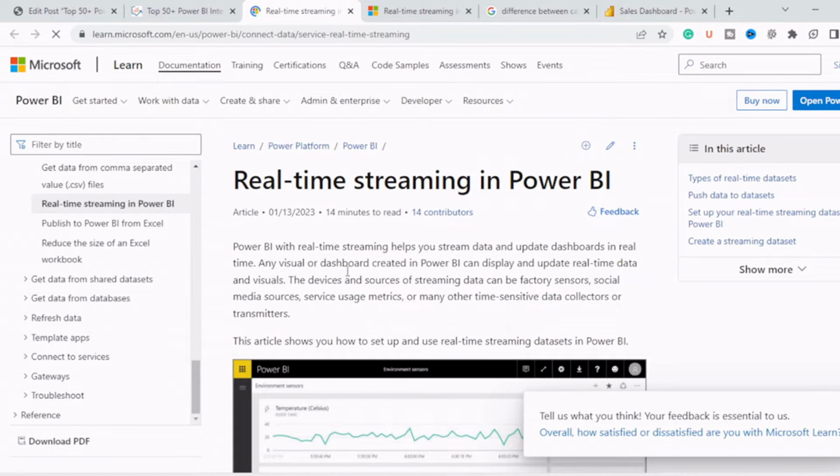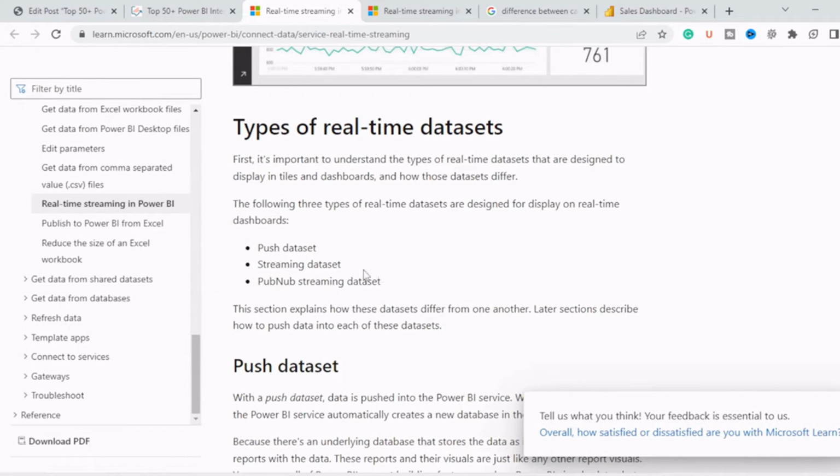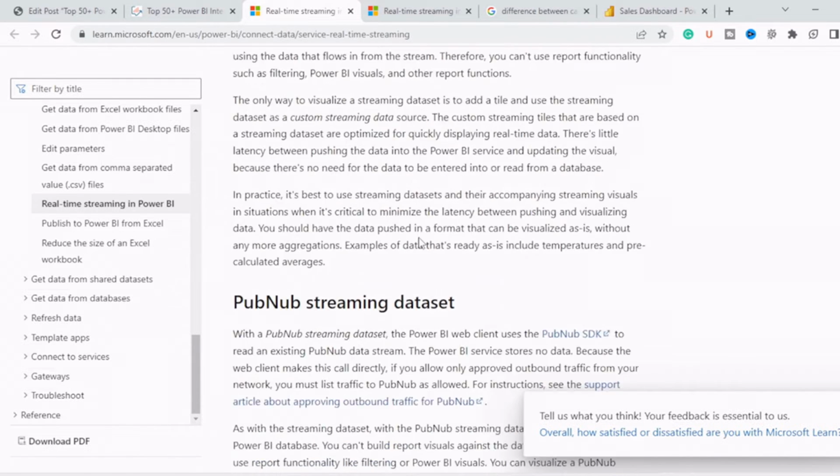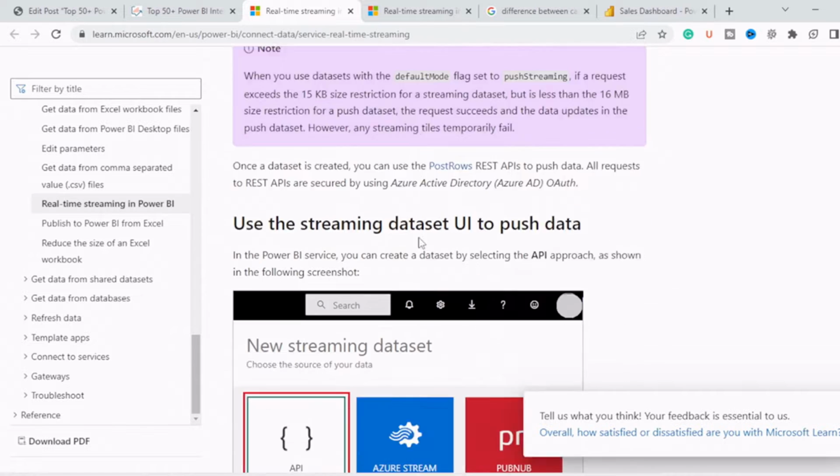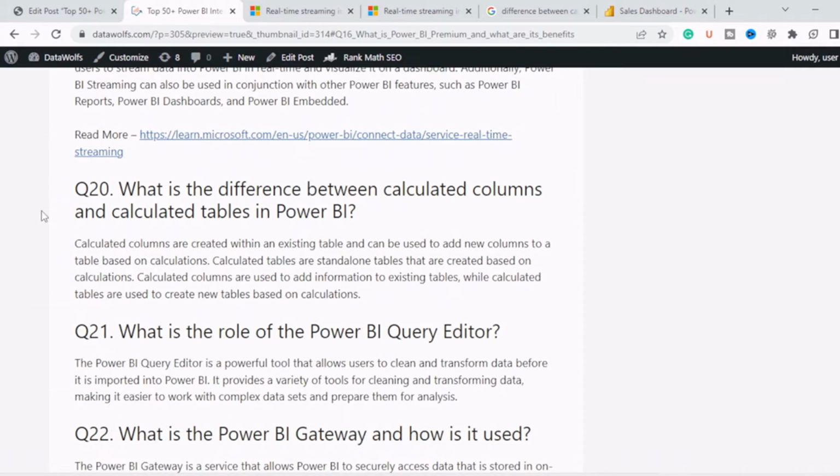You can check this link out to see how to implement real-time streaming. So basically, there are three ways: push dataset, streaming dataset, and PubNub. In this article, Microsoft explains how to configure real-time streaming. You can check this link out. Now let's move to the next question.